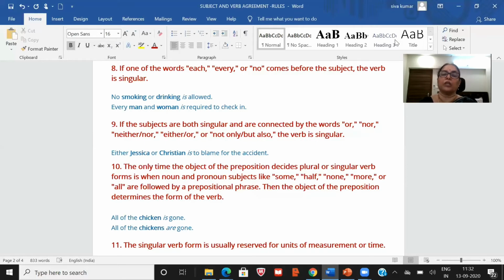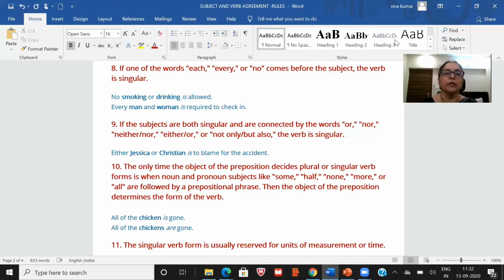So we are taking both of them as either this or that, again singular. So is to blame for the accident. So both Jessica and Christian, we are taking as singular because we are joining them using either or. Again, if we are adding Jessica and Christian, then that will be plural.